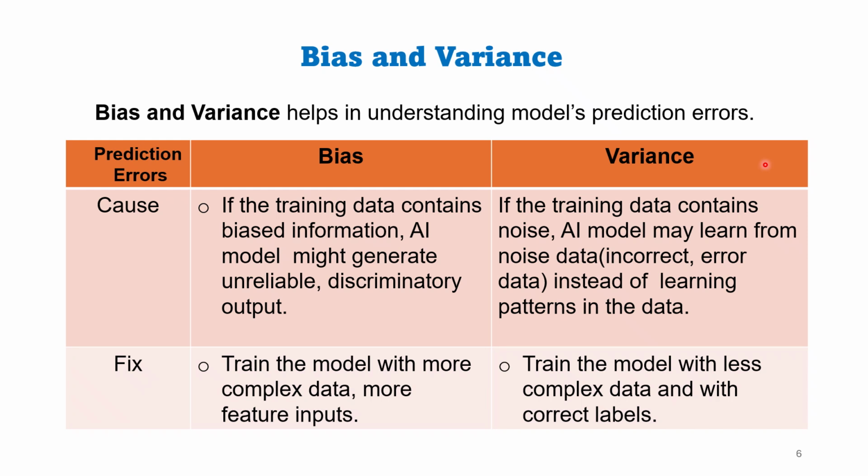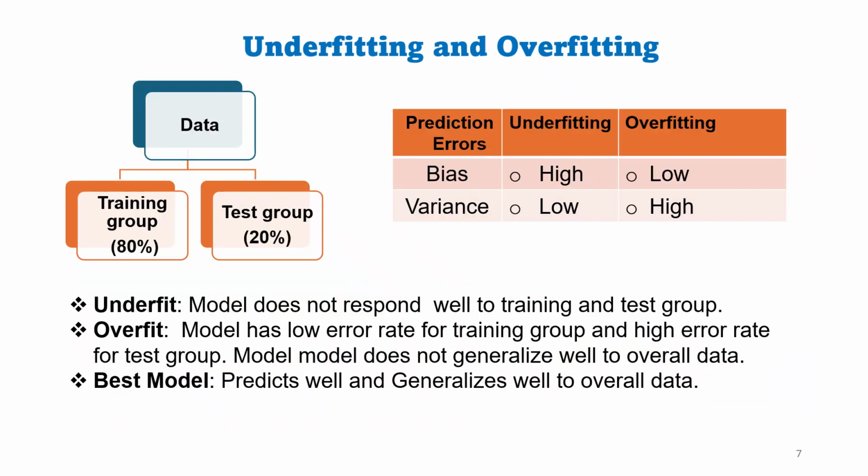If you are already practicing machine learning and familiar with the machine learning equations, then to fix bias issues, increase the degree of polynomial, and to fix variance, decrease the degree of polynomial. Now let us look into underfitting and overfitting and how bias and variance are related to underfitting and overfitting.